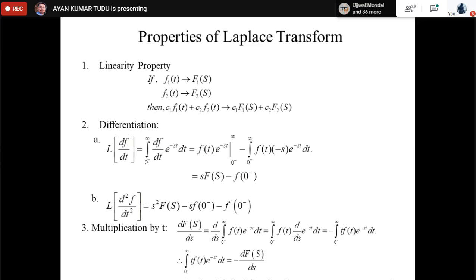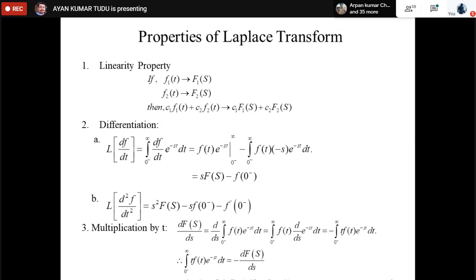The question is t square into e to the power minus at into u(t). What is the Laplace transform of this particular expression? Anybody?